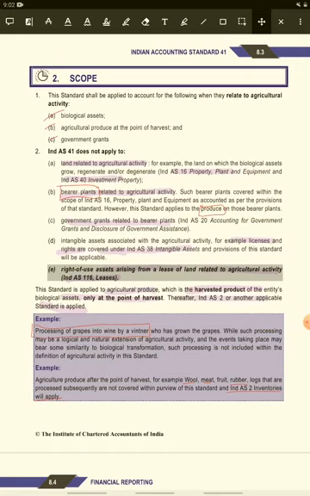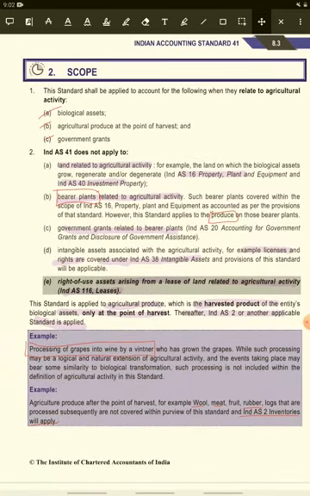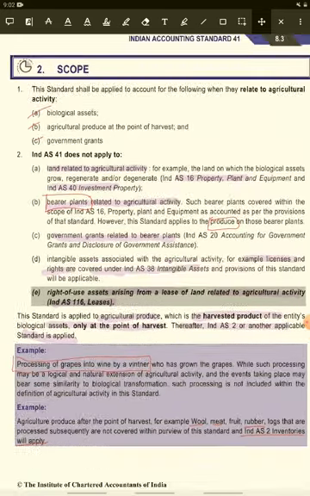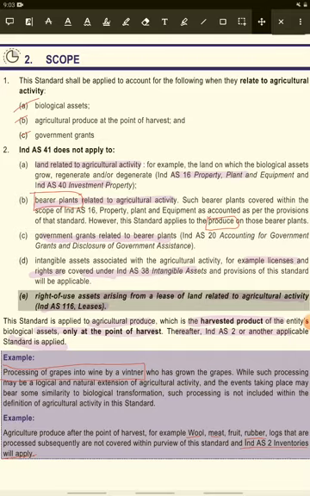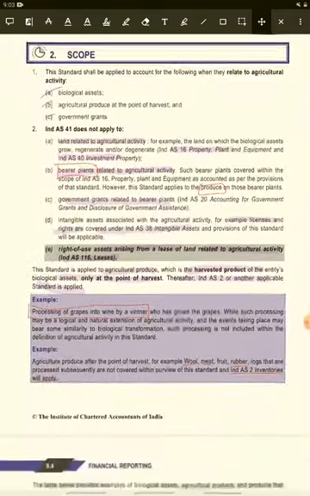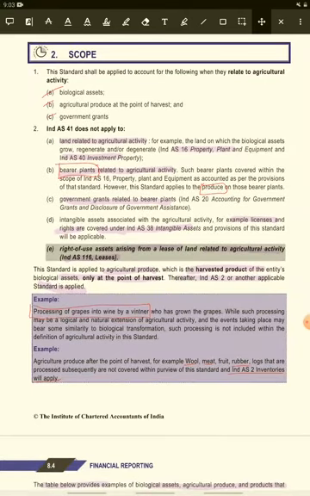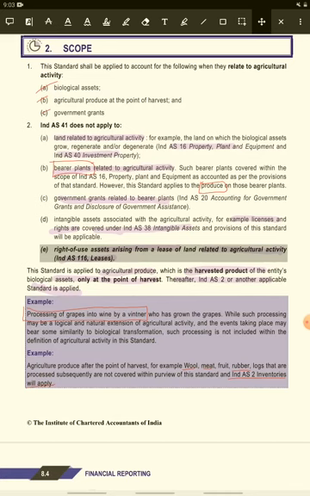Here, Ind AS 41 does not apply to the following. The land relating to agricultural activity is an asset dealt with by Ind AS 16. Bearer plants relating to agricultural activities are dealt with by Ind AS 16, while the standard applies to the produce on those bearer plants. Next, government grants relating to bearer plants are dealt with by Ind AS 20, which is a separate standard for government grants.